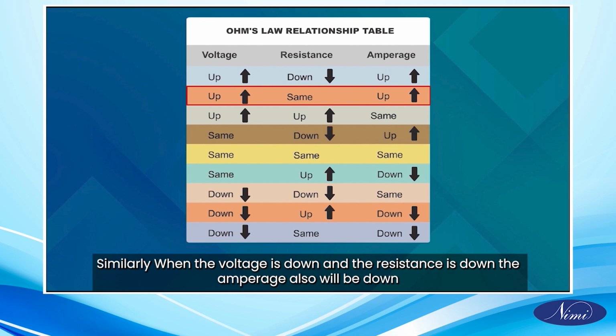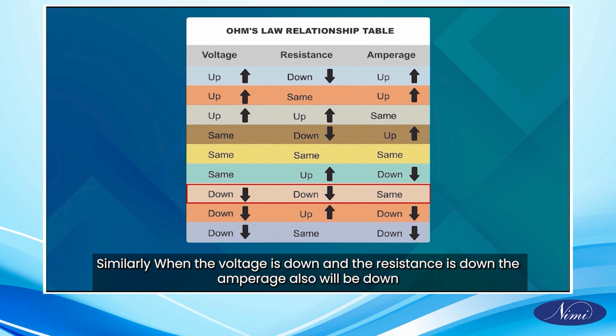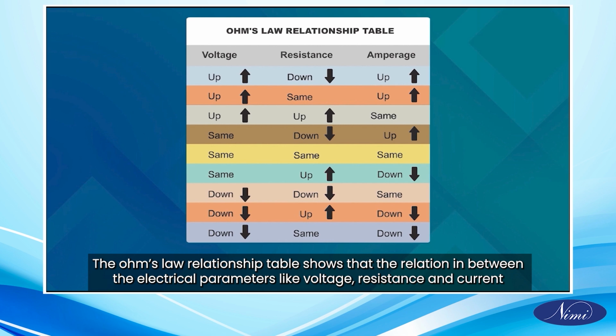Similarly, when the voltage is down and the resistance is down, the amperage will also be down. The Ohm's law relationship table shows the relation between the electrical parameters like voltage, resistance, and current.